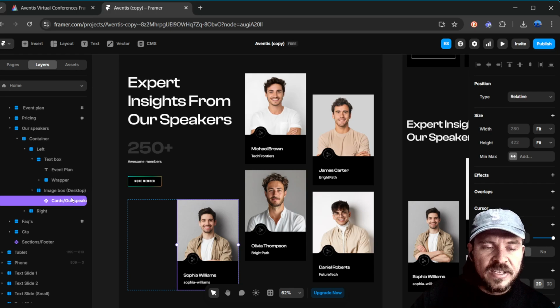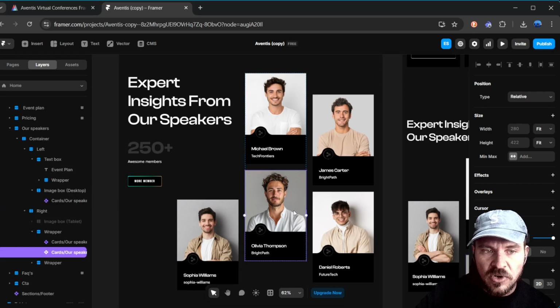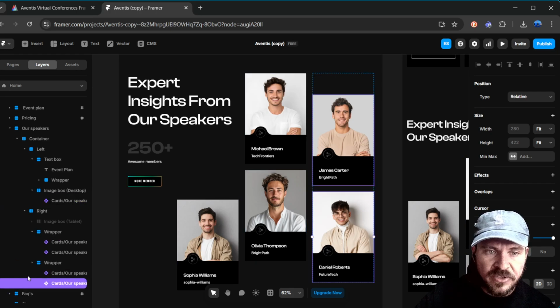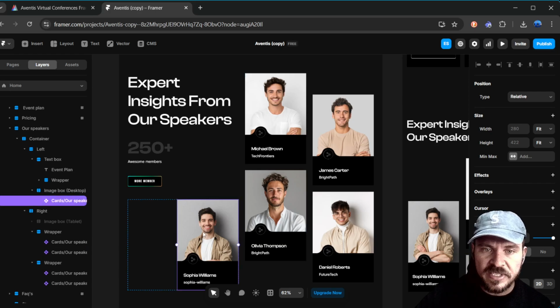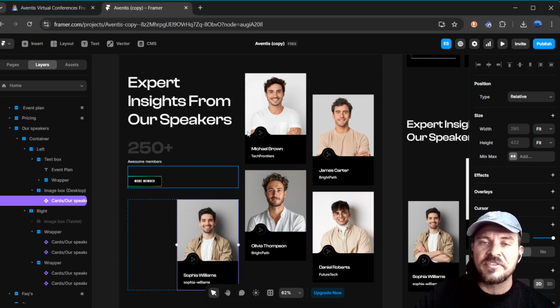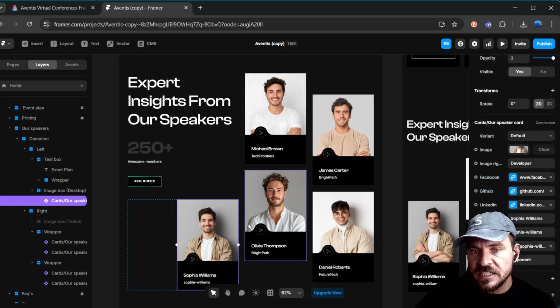Okay, here we go. So like I said, as you can see here, it had that same component icon. Essentially what's happened is he has one component here. These are all the same component. They're all the same thing. You see card, our speaker, card, our speaker, card, our speaker. They're all the same component, but they have different images. So the way that works is you first build this component, and then you can copy paste it 5 times. And then for each one, you can change all of the details in this, right?